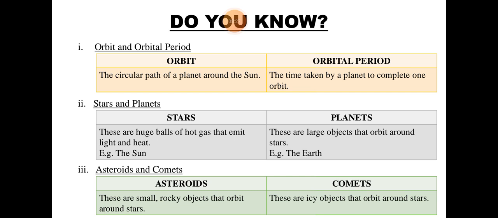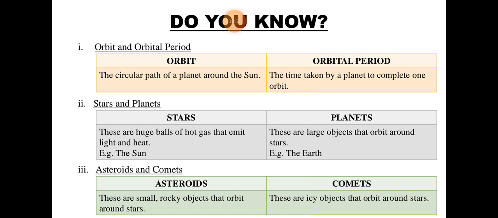Do you know about orbit and orbital period, stars and planets, asteroids and comets? I'm going to tell you about it. Orbit is the circular path of a planet around the sun. Any planet that completes or moves around a circular path around the sun, that path is called an orbit.